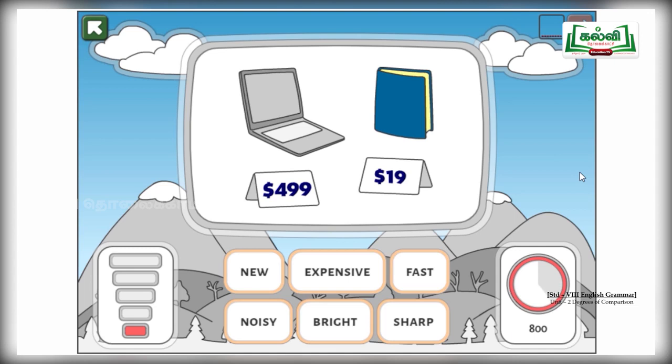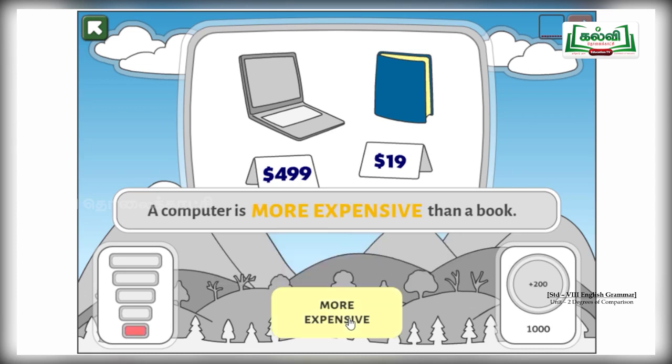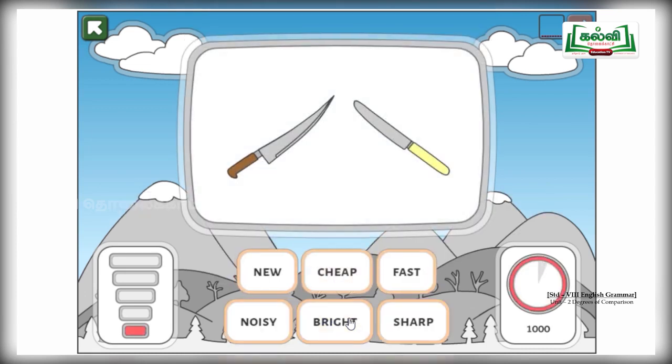See here, the laptop cost is $499. The book cost is $19. So is it new or expensive, fast? Which adjective will suit here? Yes, expensive. Let me click this. A computer is not expensiver, more expensive than a book is the right answer. So let's go with more expensive here. Let's check if it is right. Yes, it is the right answer.